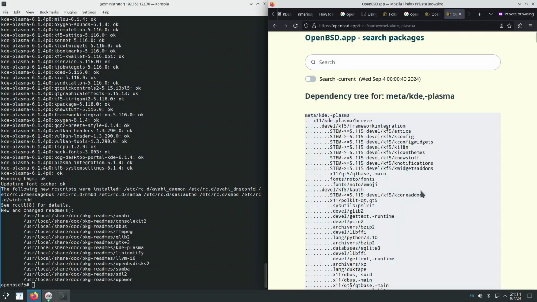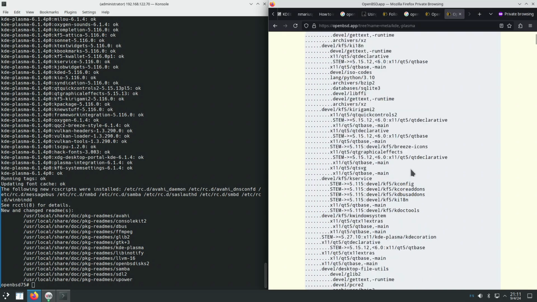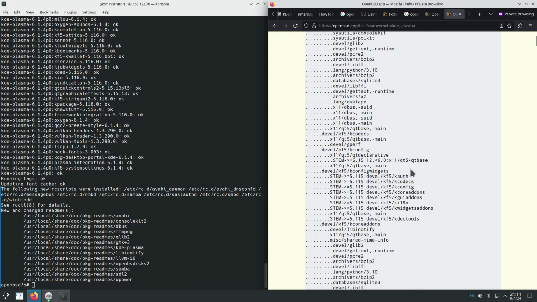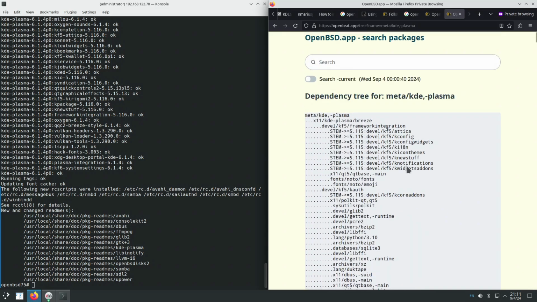A dependency tree looks like this. At least 1,000 packages have been installed. And now we should have KDE Plasma 6 available, including kwin and some basic applications.